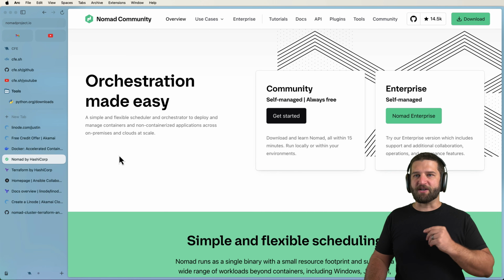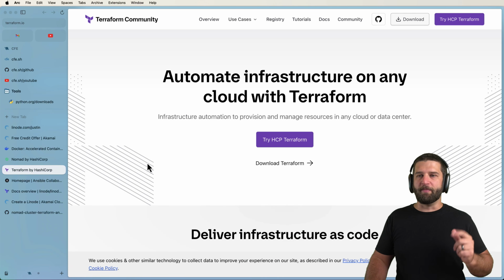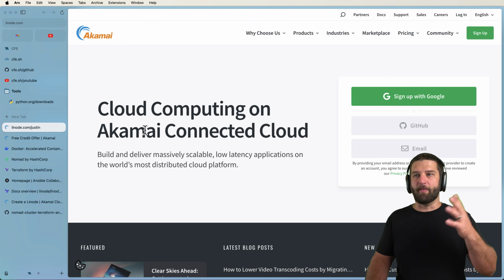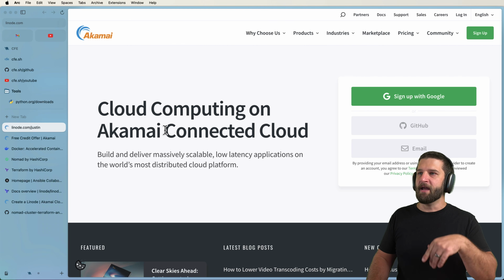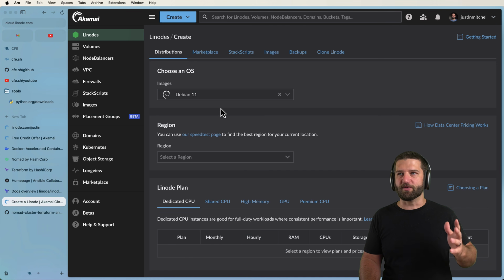So how do we actually get all of this working? We will be using Terraform to turn on all of our infrastructure. Terraform will basically log into your Linode account for you. It's not going to log in, it's going to use the API, but it's going to go ahead and turn on all of the virtual machines you might need.